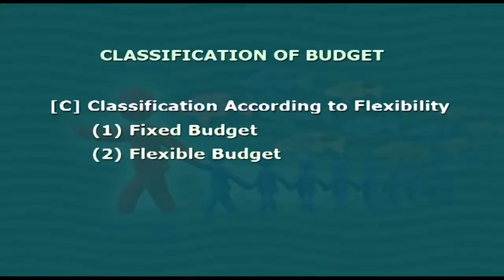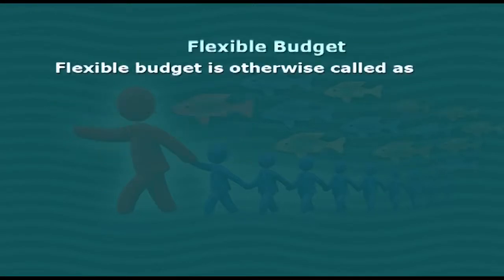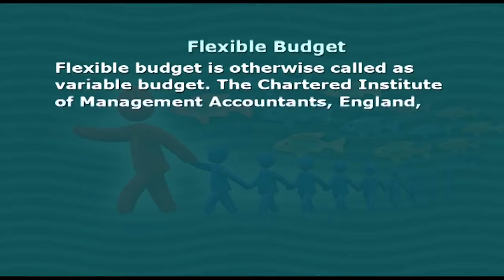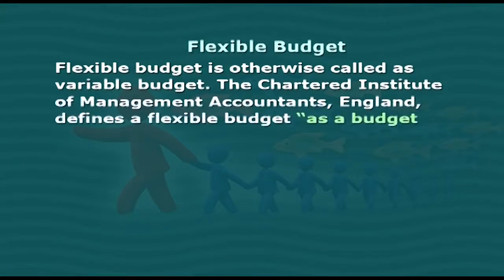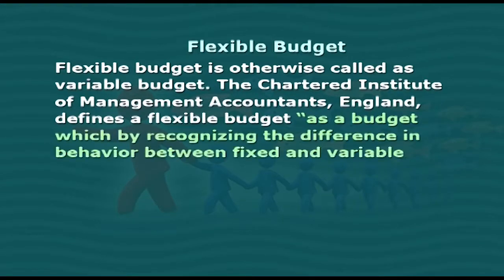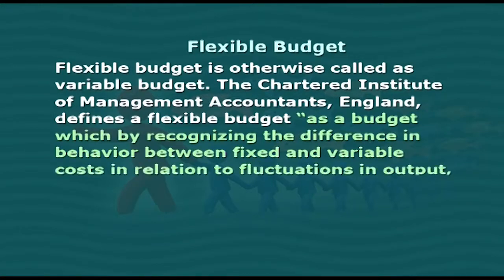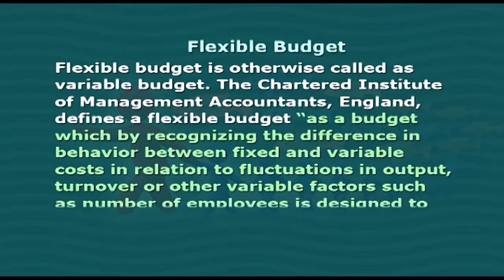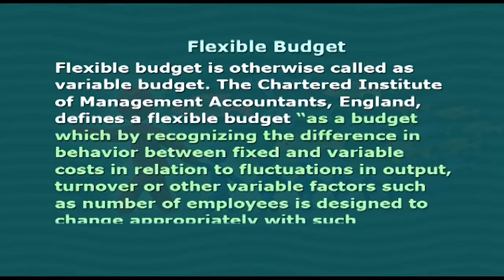Second is a flexible budget. Flexible budget is otherwise called a variable budget. The Chartered Institute of Management Accountants, England, defines a flexible budget as a budget which, by recognizing the difference in behavior between fixed and variable cost in relation to fluctuations in the output, turnover or other variable factors such as number of employees, is designed to change appropriately with such fluctuations.